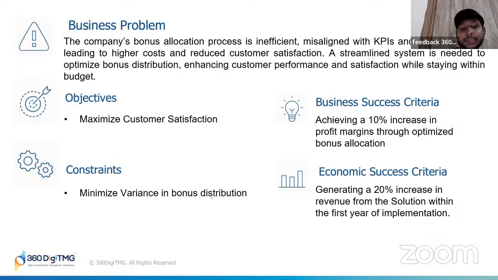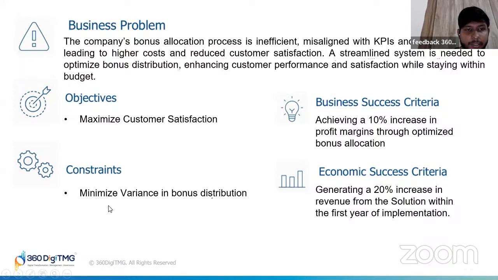Our aim was to maximize customer satisfaction by optimizing the fairness of the bonus distribution while ensuring it was within the company's budget constraints. This would involve analyzing customer behaviors, win percentages, and a lot of other things, with the ultimate goal of improving both profitability and fairness in bonus allocation. So that was our objective.